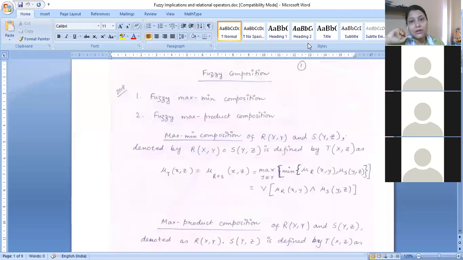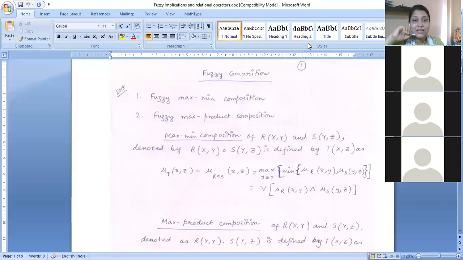I have noticed that there are certain kinds of problems coming regarding composition and implications, and obviously there is a certain relation with the fuzzy relation as well. There are certain numerical sums which have a tendency to appear in the semester exam. So based on that note, I would like to address a few more composition techniques which may appear along with this fuzzy max-min composition.